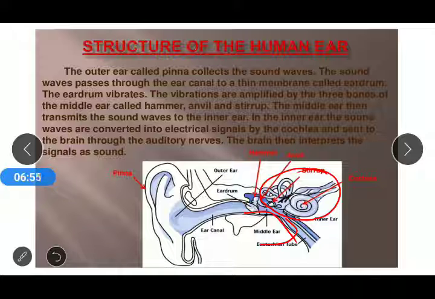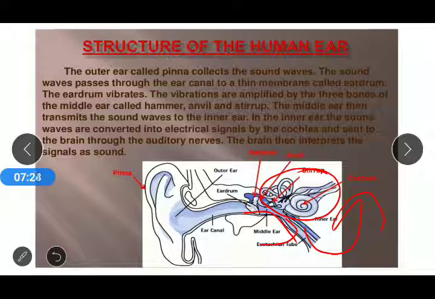So the vibrations coming from the middle ear to the inner ear are converted into electrical signals and sent to the brain through the auditory nerves. That means the auditory nerves are connected from the inner ear, and the brain then interprets the signals as sound. That is the basic structure of how we are able to hear sound.